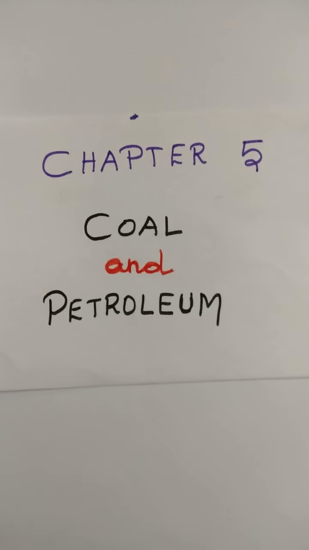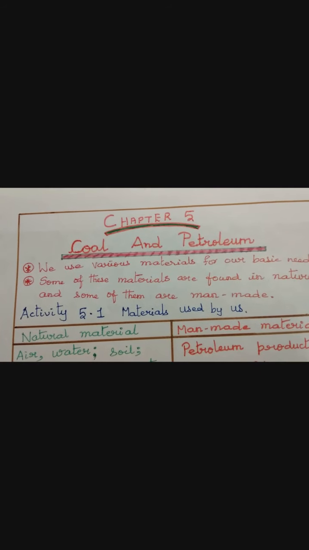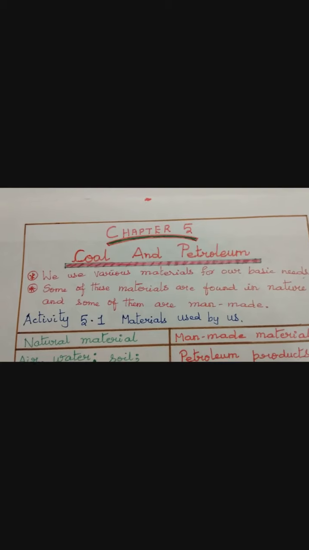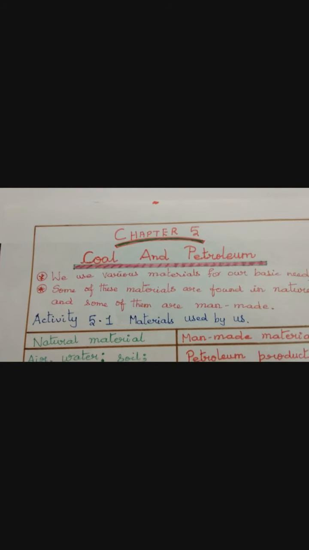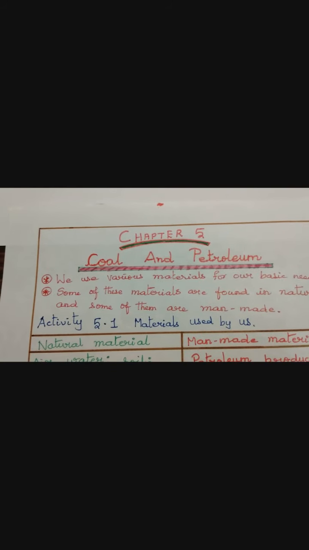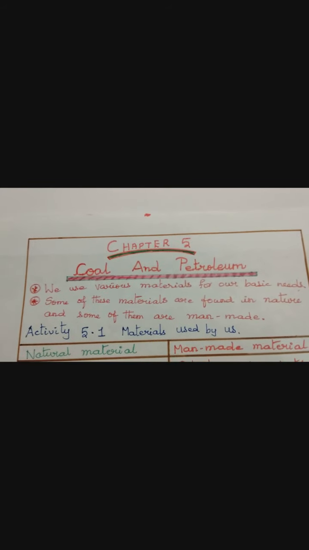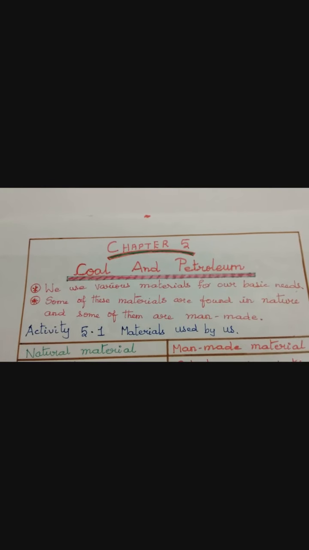Chapter 5, Coal and Petroleum. We use various materials for our basic needs. Some of these materials are found in nature and some of them are made from nature and then they are processed. So they are called man-made materials, some of which we have already studied in an earlier chapter.